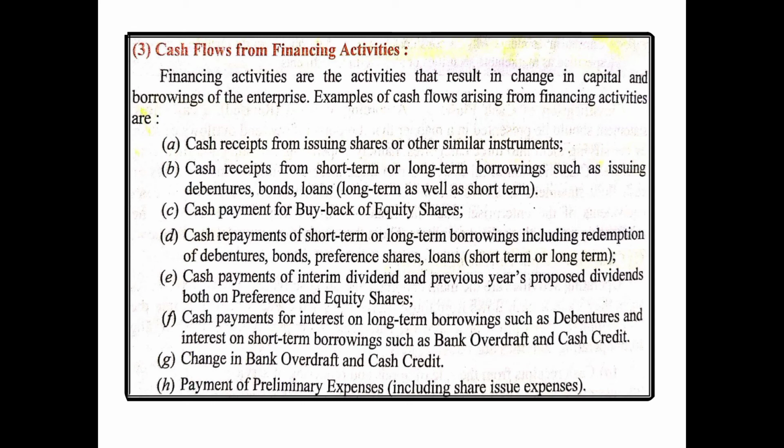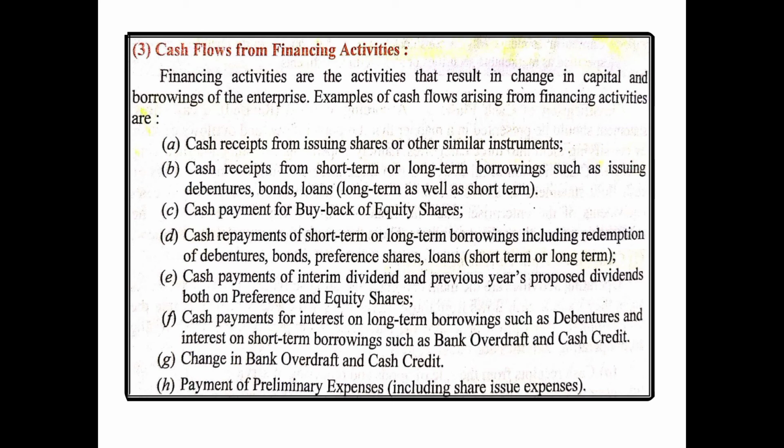Then F point, cash payment for interest on long-term borrowings such as debentures and interest on short-term borrowings such as bank overdraft and cash credit. So any interest which is paid on short-term borrowings, short-term loans taken by a company, whether it is interest paid on bank overdraft or cash credit, or it is interest paid on long-term borrowings such as interest on debentures etc., will be a cash outflow under financing activity.